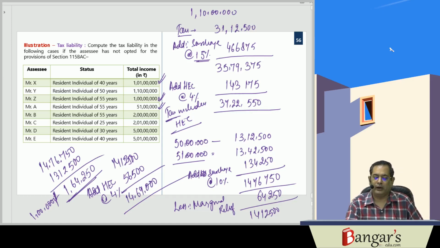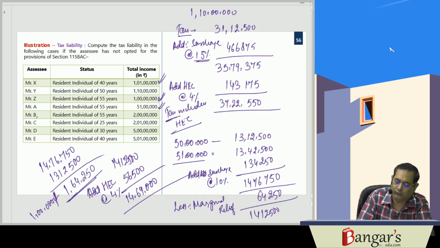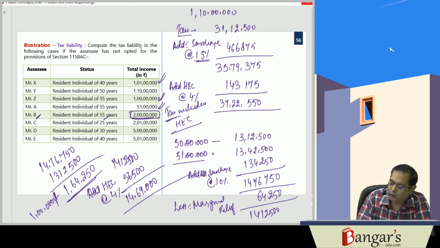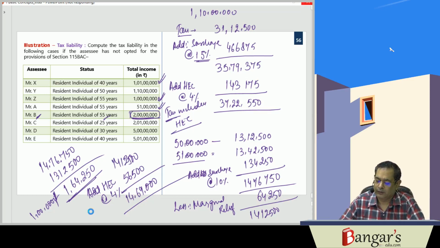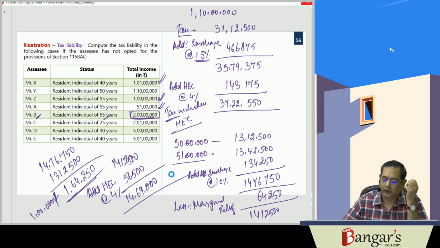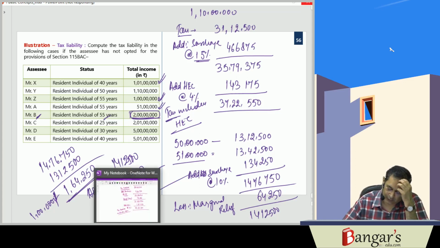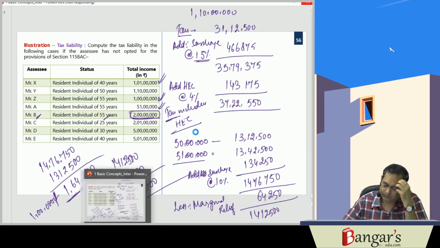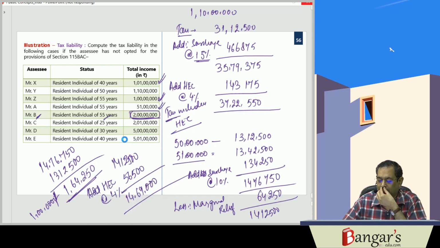Next, they are asking for tax liability in case of Mr. B, resident individual, 55 years of age, having total income of 2 crores. So we have worked out the tax liability in case of 2 crores also. How much is it?